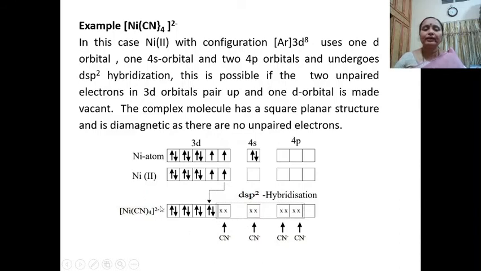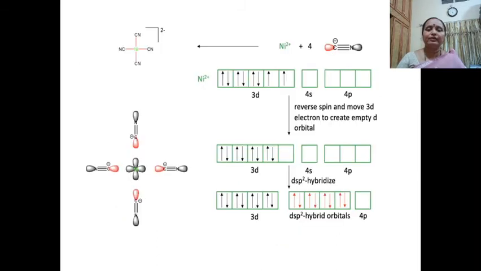As it has no unpaired electrons, it is going to be diamagnetic in nature. So in tetracyanonickelate 2, the nickel atom is undergoing dsp2 hybridization. The hybrid orbitals are going to be oriented in a square planar structure, and the 4 cyano groups containing electron pairs are going to occupy the hybrid orbitals, and the geometry is going to be square planar. It is going to be diamagnetic in nature as there are no unpaired electrons, and the hybridization is dsp2.